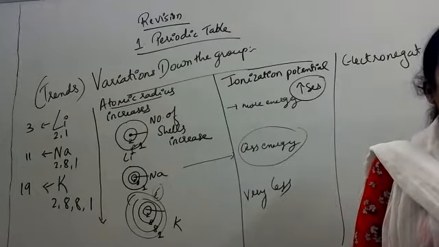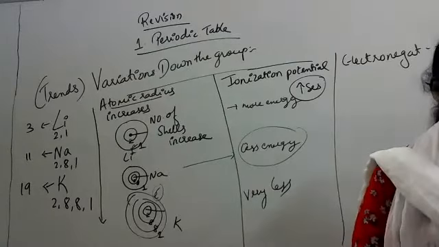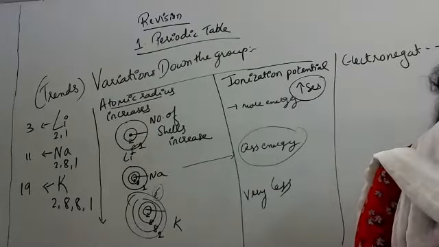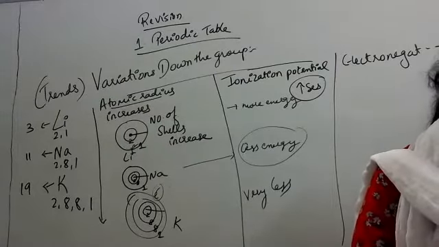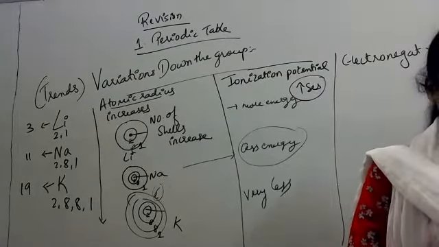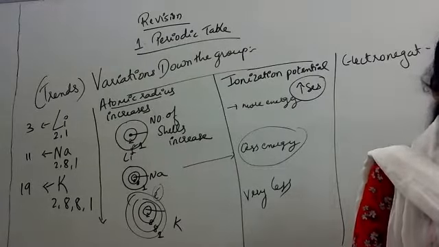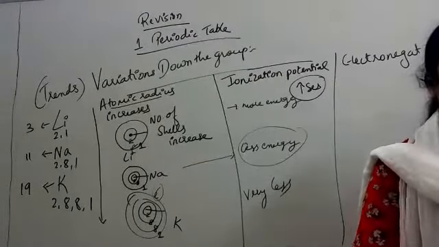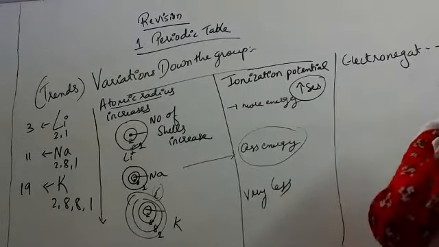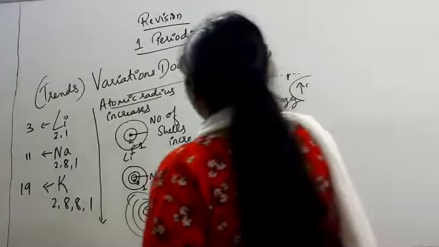Come on. What else you want me to revise? Any doubts in first chapter? If no, come to second chapter. Electrovalent compound. Okay, fine. Okay, we'll do that. Electrovalent compound. What about others?